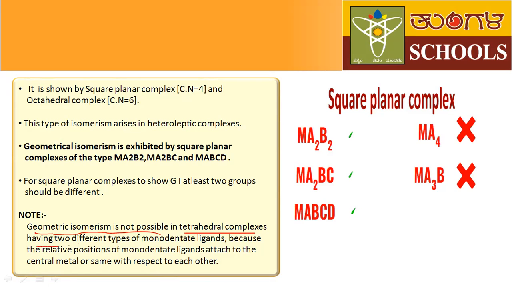Because even with 2 different types of monodentate ligands, the relative positions of monodentate ligands attached to the central metal atom are the same with respect to each other. That's why geometrical isomerism is not possible in tetrahedral complexes.